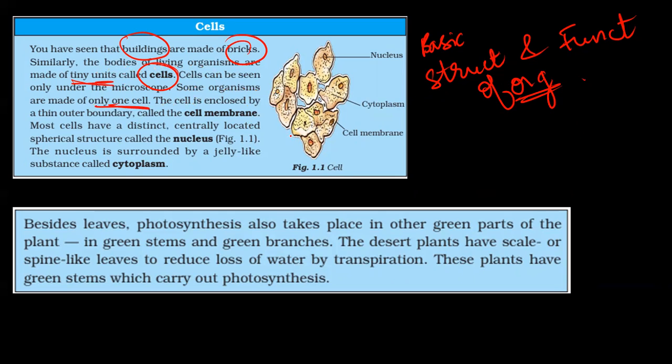Now, a cell is enclosed by a cell membrane like this. Inside the cell membrane you will have a dense nucleus. And then you have cytoplasm, which is the fluid inside, a jelly-like substance. It's called the cytoplasm. You have the nucleus and the cell membrane.